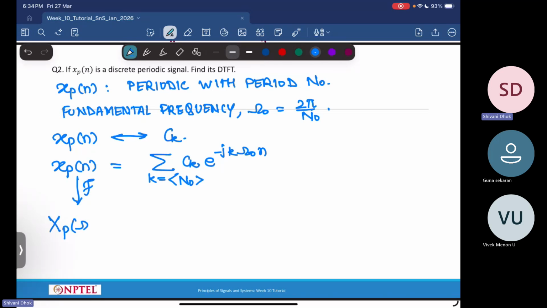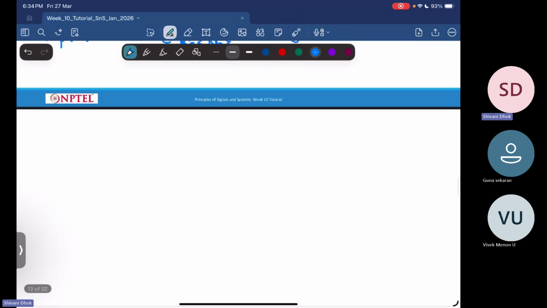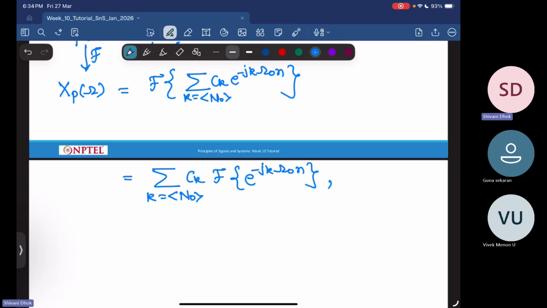So Xp of omega is basically Fourier transform of this summation, that is k in a range of n naught ck into e power j k omega naught n. This is equal to summation k in an interval of n naught ck into Fourier transform of e power j k omega naught n. And this comes from which property? This is basically linearity.